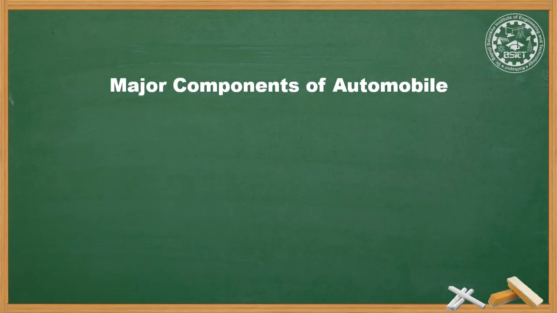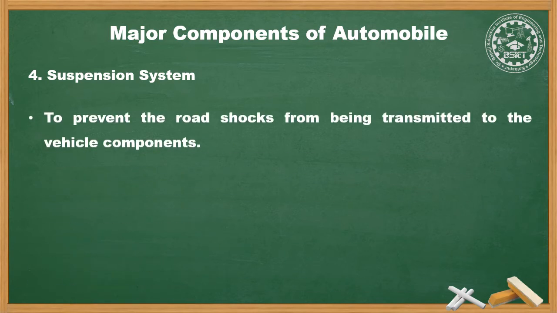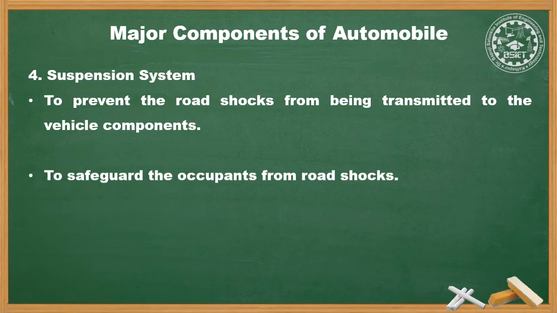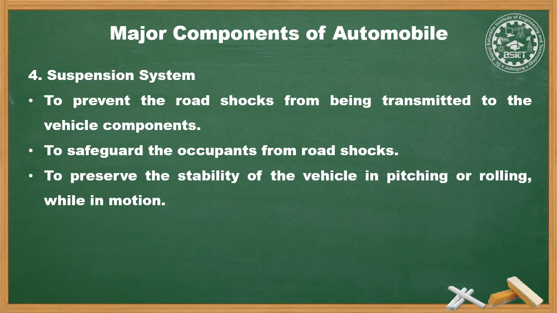The next component is suspension system. This suspension system isolates the vehicle body from road shocks, which are in the form of rolling, bouncing and pitching. It provides comfort to the passenger and reduces the stress in frame. To prevent the road shock from being transmitted to the vehicle components, to safeguard the occupants from the road shocks, and to preserve the stability of vehicle in pitching and rolling while in motion are the functions of suspension system.